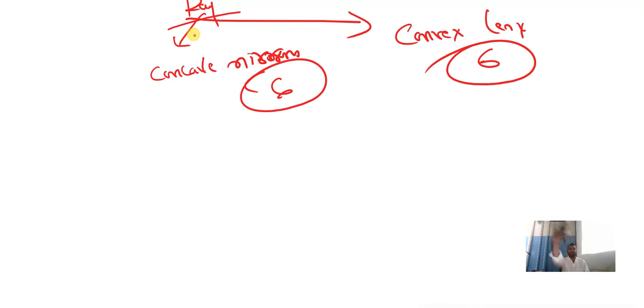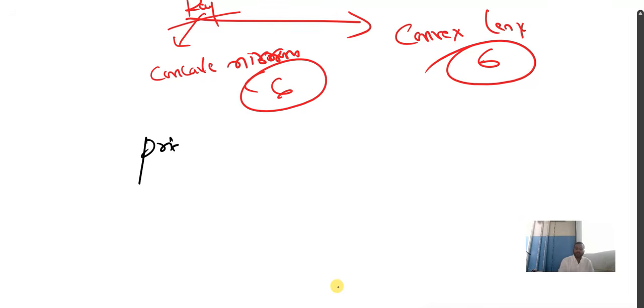Not only drawing the diagram is important. After that they will ask you to write the size of the image, the nature of the image, and where the image is formed. These 3 sub-options they will ask along with the ray diagram. Carefully read the question first before you draw a ray diagram. In that, some basic definitions they will ask you based on this ray diagram. The basic definitions are what? Define principal axis,